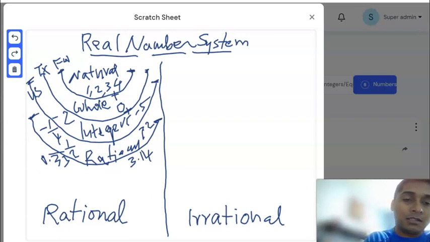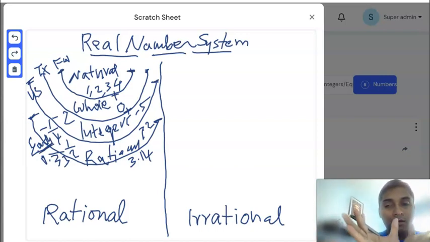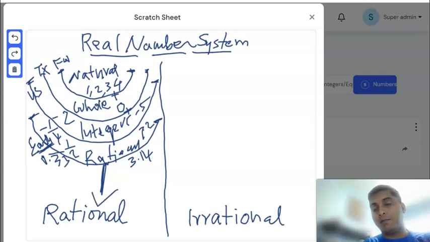But there is another thing that you name it as, let's say, the planet Earth. Now when you think about planet Earth, US, Texas, Fort Worth, everything is part of it. We have the bigger plate here, and all the other plates, the subsections of integers, whole numbers, natural numbers come in that. Therefore everything in this group is called rational numbers. That's why the real number system is divided into rational numbers and irrational numbers. So think about this connection: Earth, US, Texas, Fort Worth.